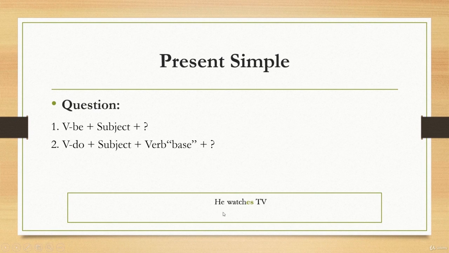The second example, or the third example, he watches TV. The same example with a different subject. So the same process, we will write the sentence as it is. We will add a verb to do, and since the subject here is he, the verb to do is does. Does he watches TV? Something is wrong here, which is the es.